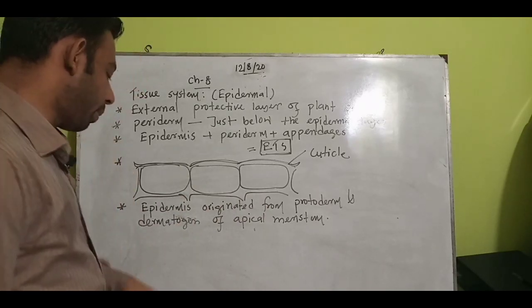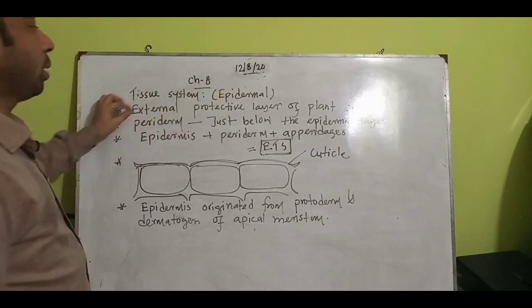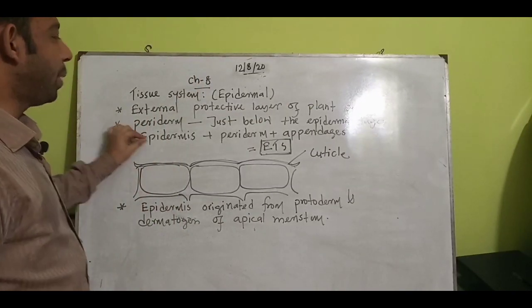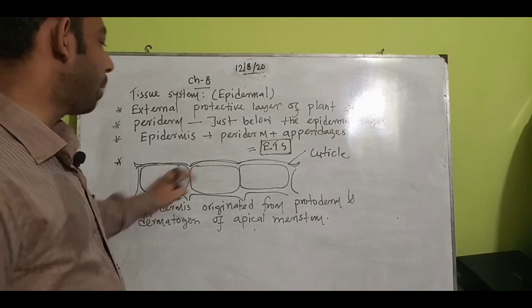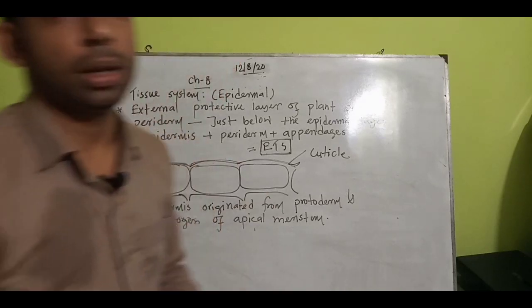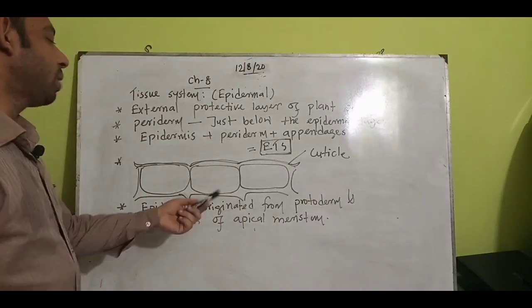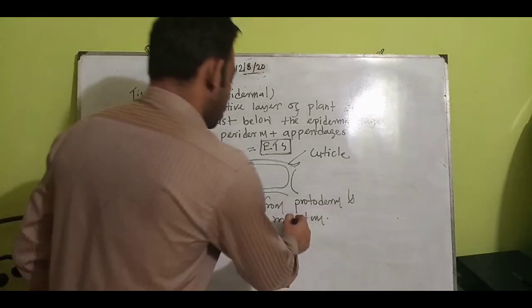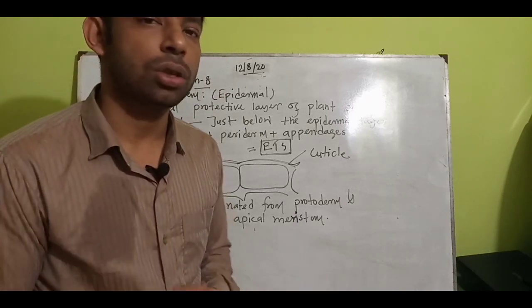So we learned some important things from there. The external protective layer of the plant organ is the epidermis. The periderm is present just below the epidermal layer. Epidermis, periderm and appendages along with it make up the epidermal tissue system. And we have seen the epidermal layer outside, where the outer thin membrane is the cuticle, which is nothing but the epidermis. And epidermis originated from protoderm and dermatogen of apical meristem. You can write apical meristem.